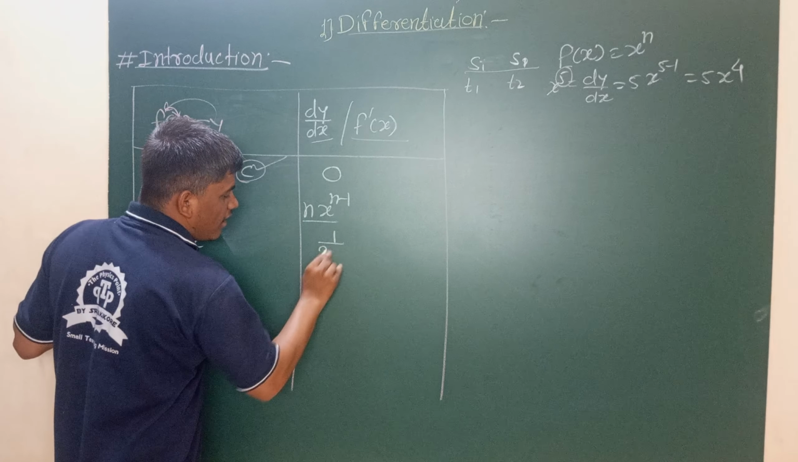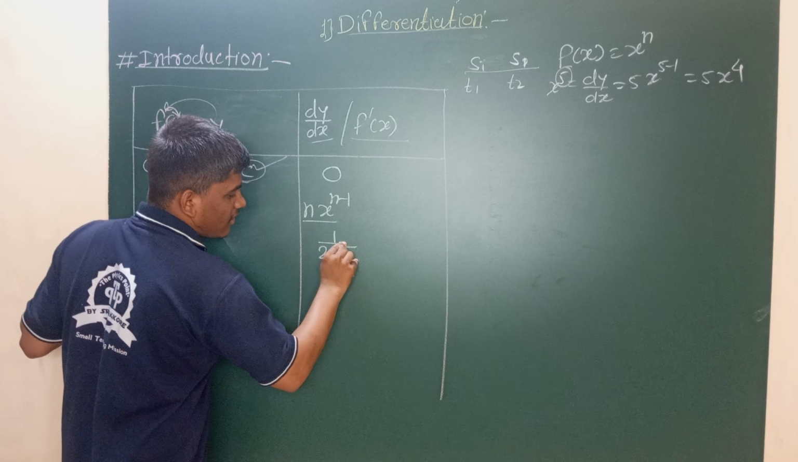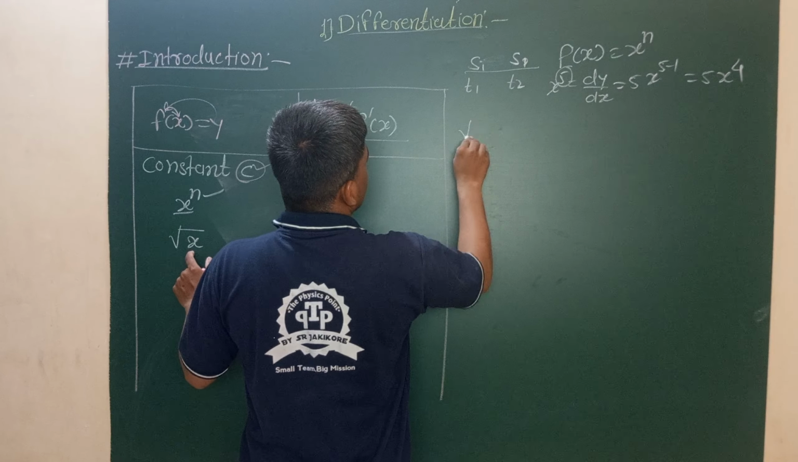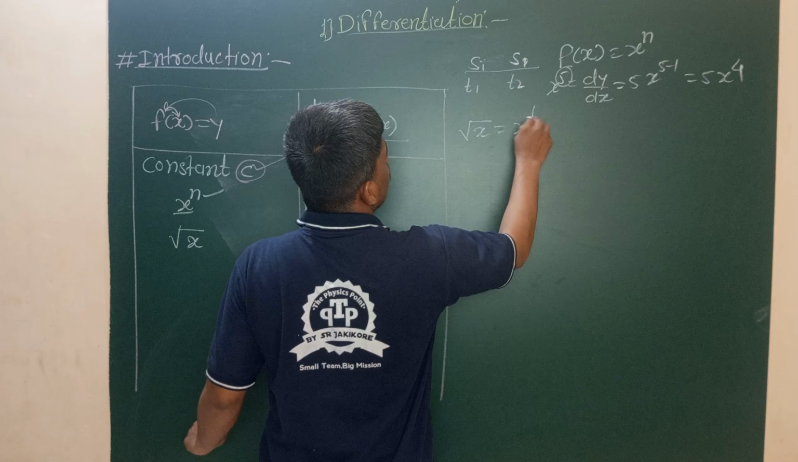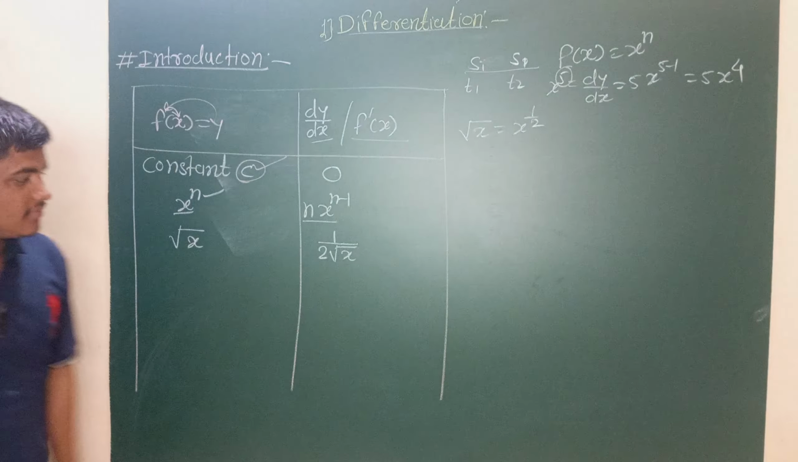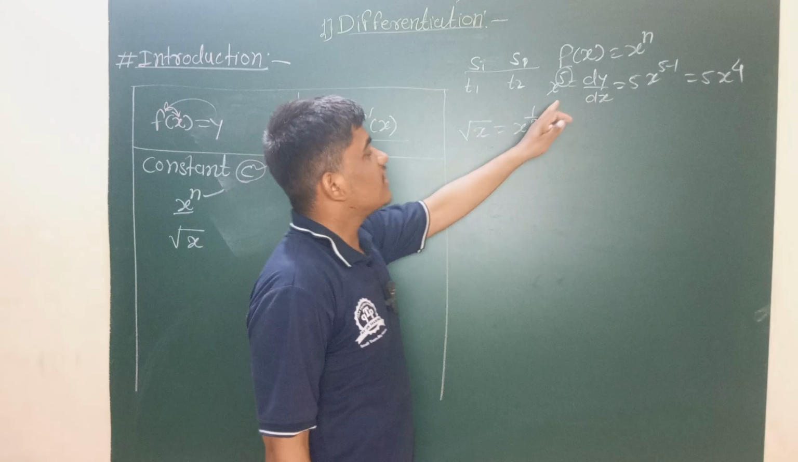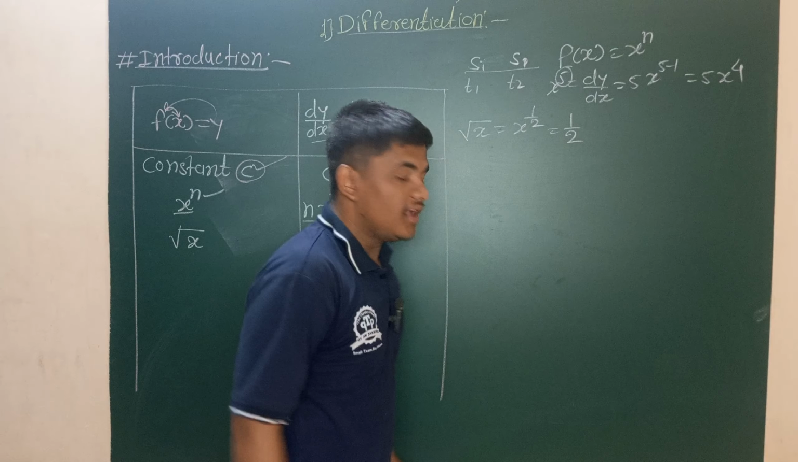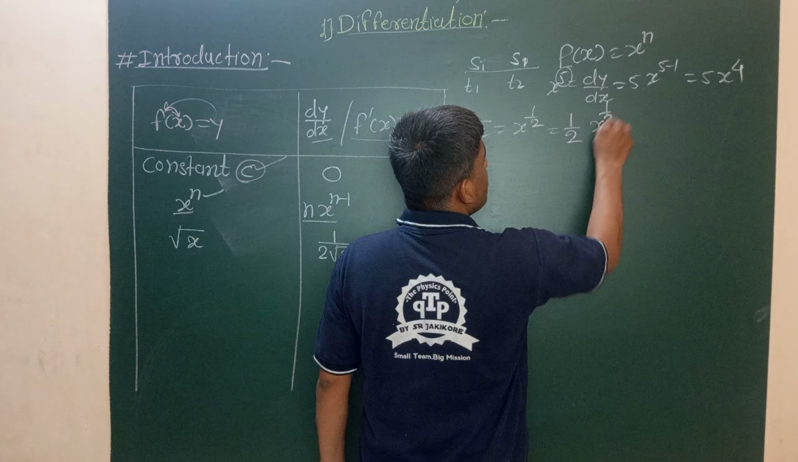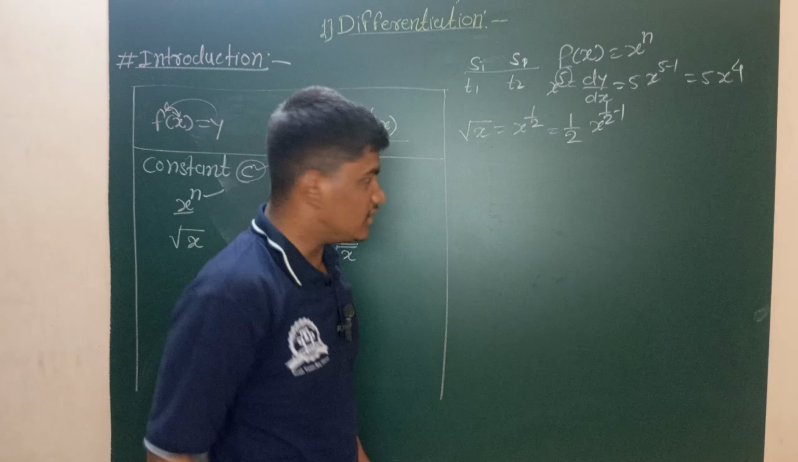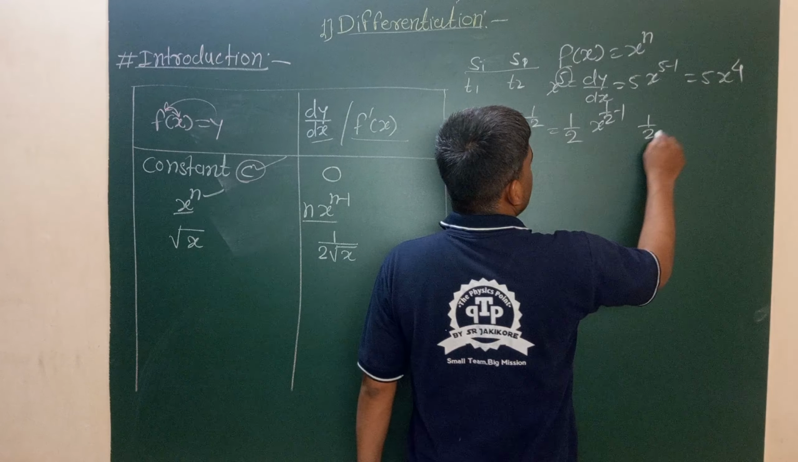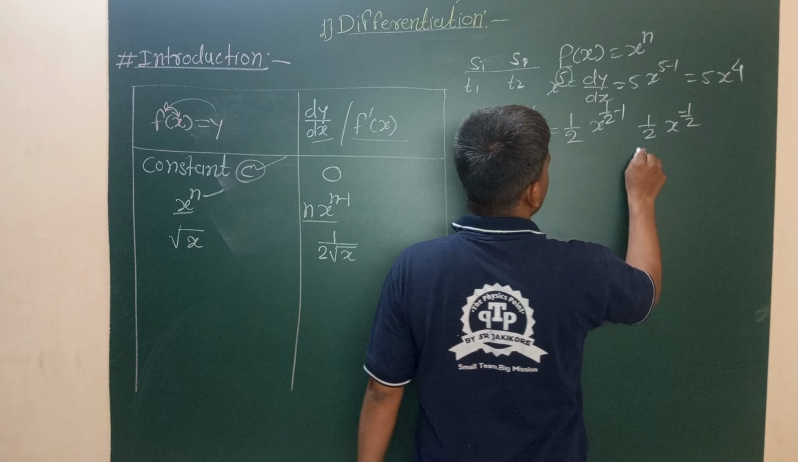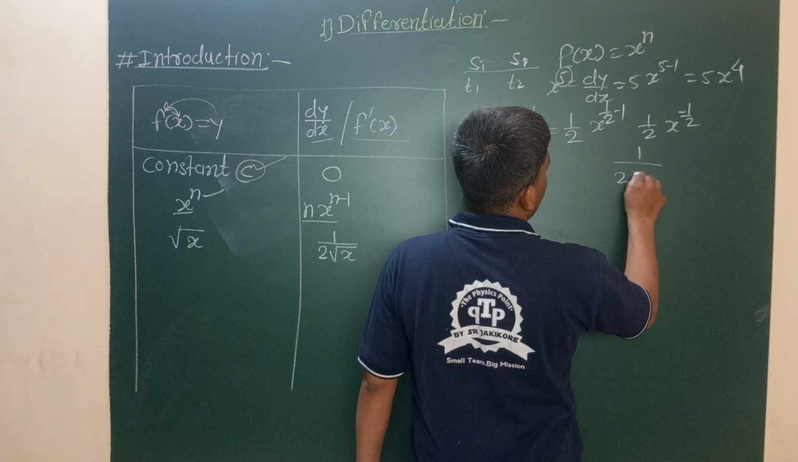It will be 1 upon 2 root of x. How does it come like that? Consider the derivative of root x. The actual value of root x is x raised to 1 by 2. Apply the same formula: the derivative of x raised to n is n into x raised to n minus 1, that means 1 by 2 into x raised to minus 1 by 2. Minus means it goes to the denominator, 1 upon 2 into x raised to 1 by 2.